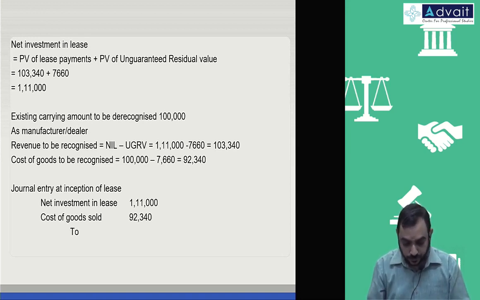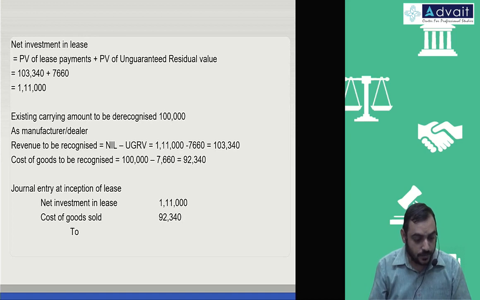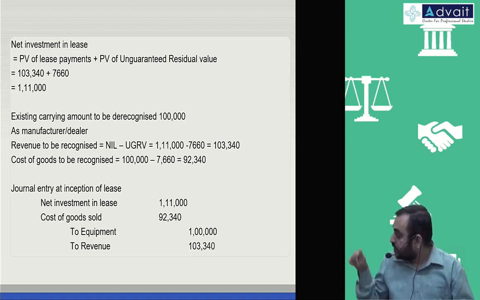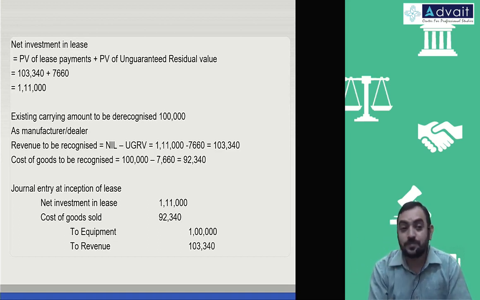To the existing asset that should be de-recognized, equipment, carrying amount 1 lakh. To the P&L account as revenue, that amount is 103,340. See if the total amount matches.